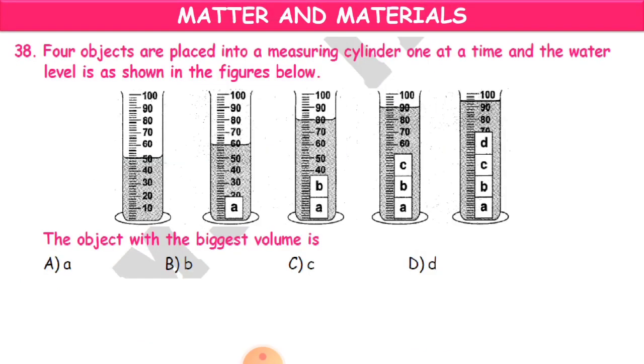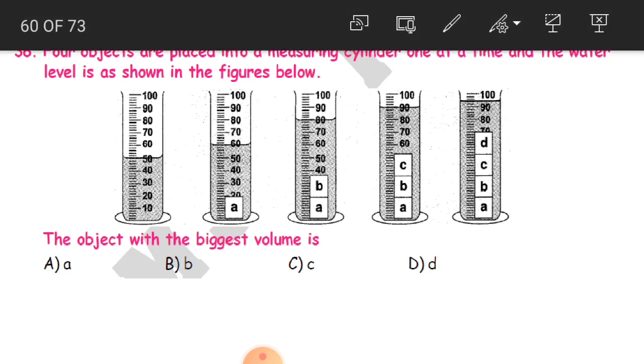Now here, the 30th question. Four objects are placed into a measuring cylinder one at a time and the water level is as shown in the figures below. The object with the biggest volume is, see here, four objects are placed into a measuring cylinder one at a time. First you have taken a measuring cylinder and you poured water.